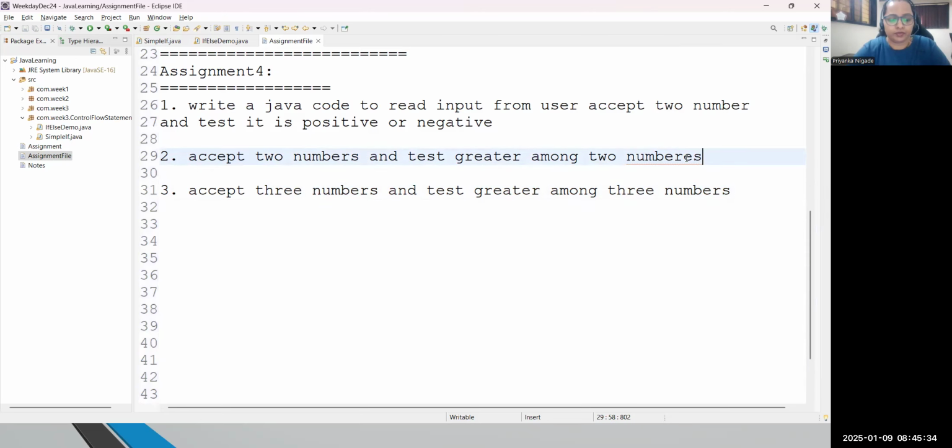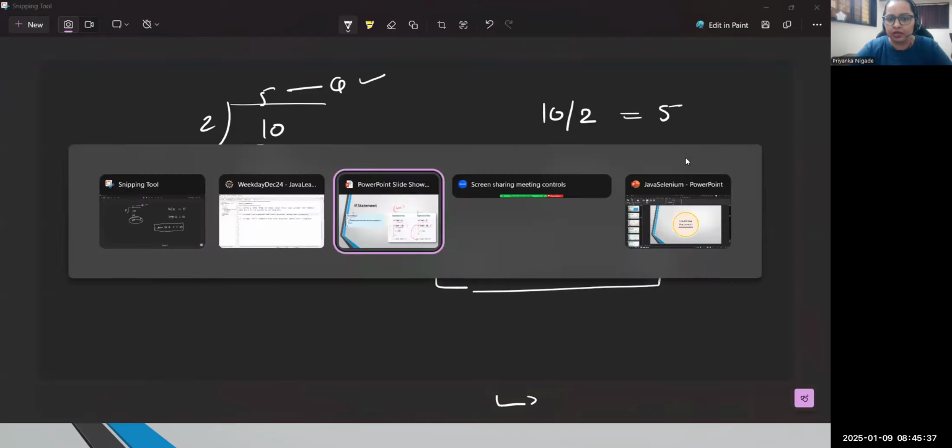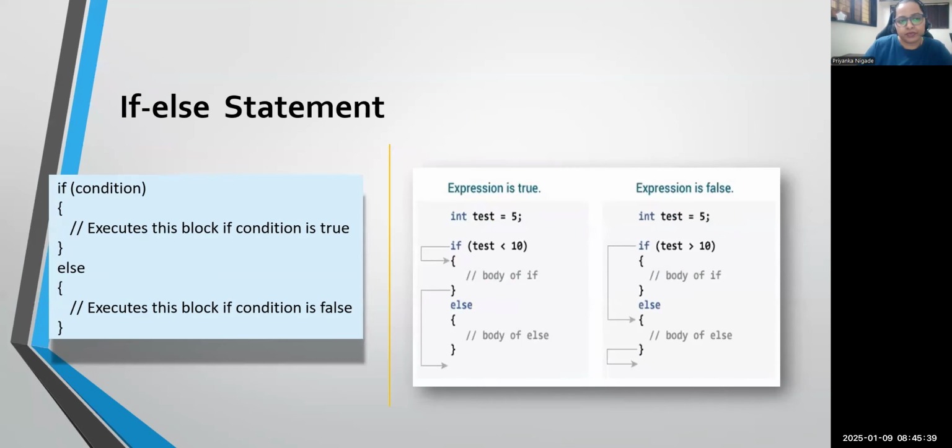Okay, fine. So at this moment, what exactly have we discussed? The if else statement. If your condition is true, then only it will come inside and execute your block. But if the condition is false, it will come to the else block, and only the logic written in else will be executed. But this is only for a true and false condition. Now comes the main part: I want to validate multiple conditions. In that case, how exactly will you test?